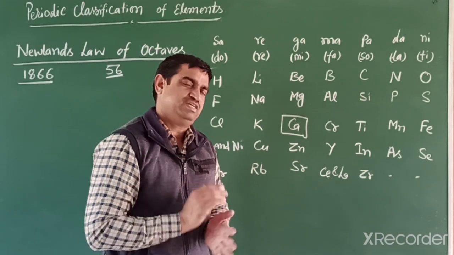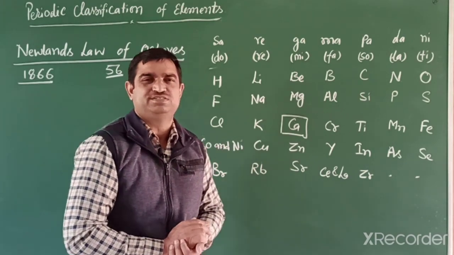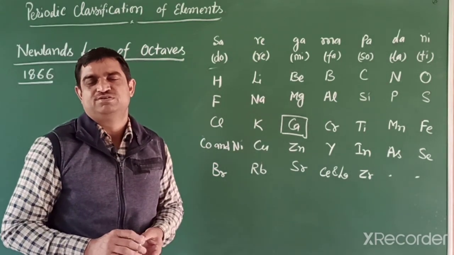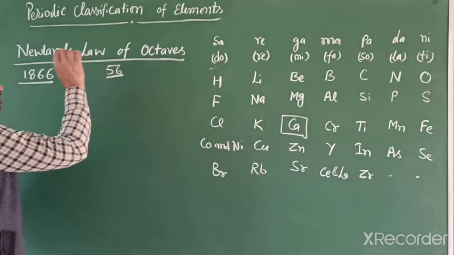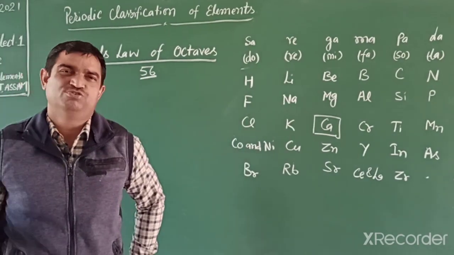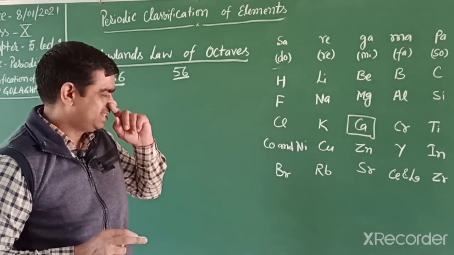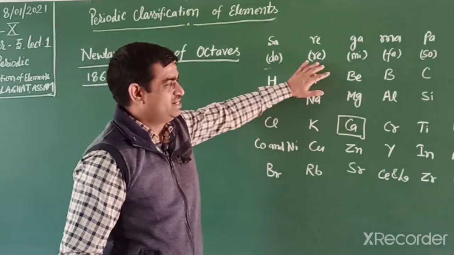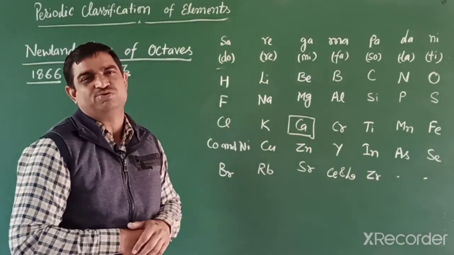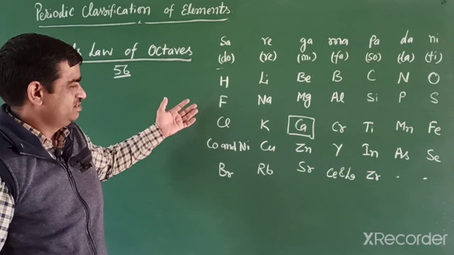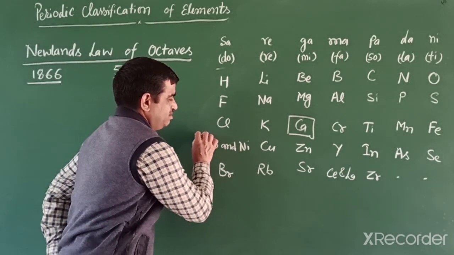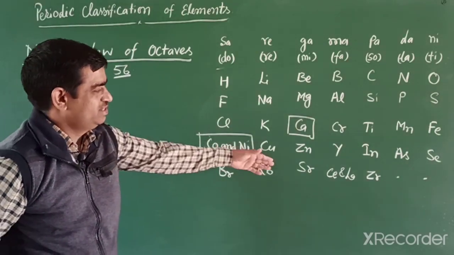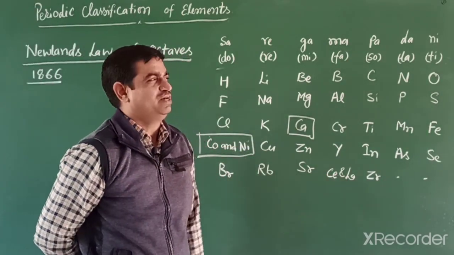So the first limitation of Newlands is that he assumed there was no further scope for discovery of elements. At that time only 56 elements were known, and he assumed no further scope for discovery. So this is the first limitation, but he successfully classified up to calcium, the lighter elements. Heavier elements he could not classify. He placed two elements in one slot, like cobalt and nickel. And cobalt and nickel, and another, cerium and lanthanum, two elements also placed together.